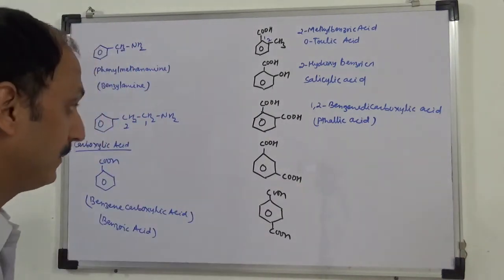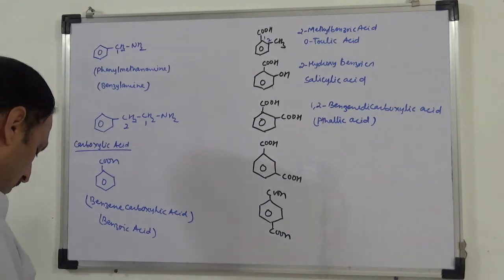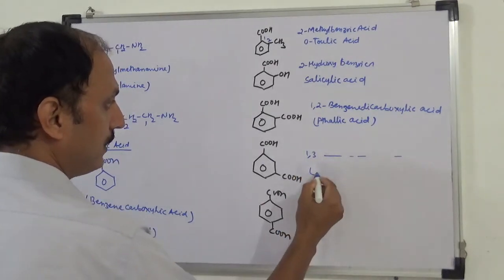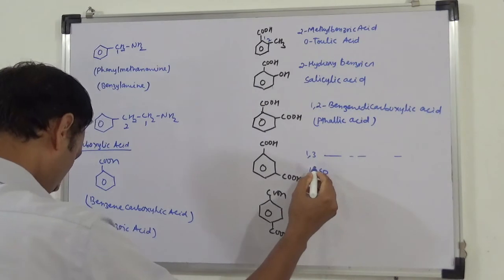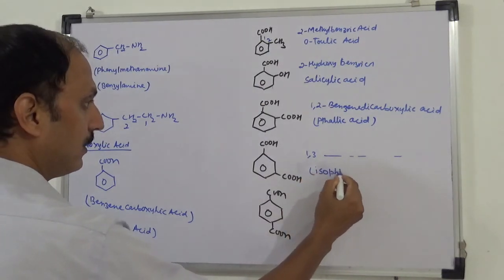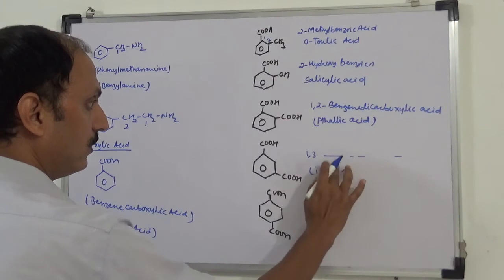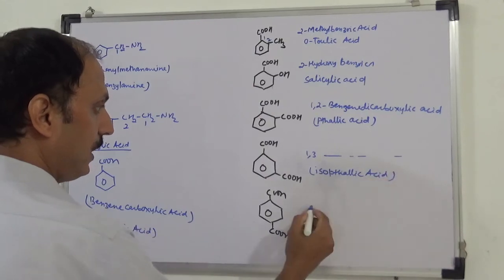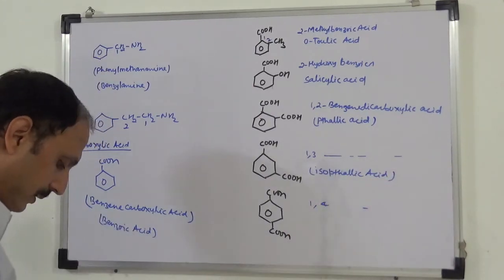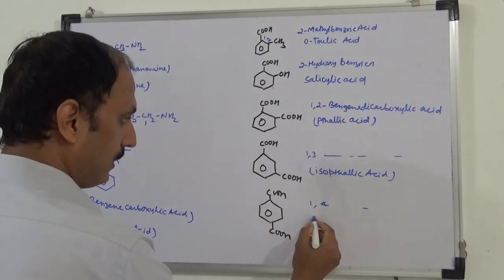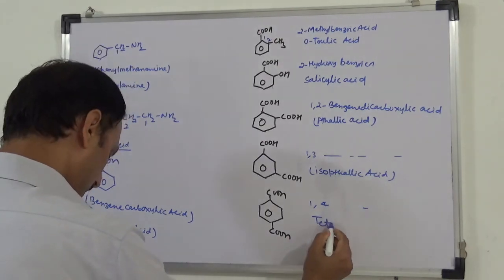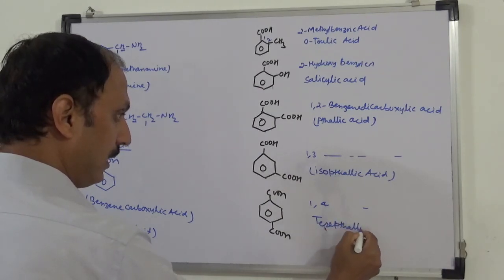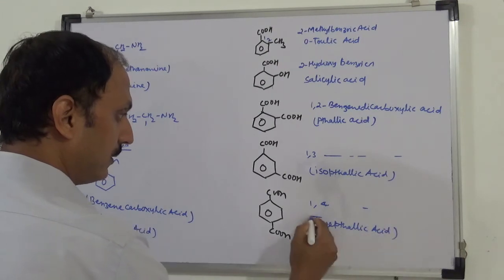So phthalic acid. So this is 1,3 benzene dicarboxylic, this is called isophthalic acid. And this is 1,4 benzene dicarboxylic acid, terephthalic acid.